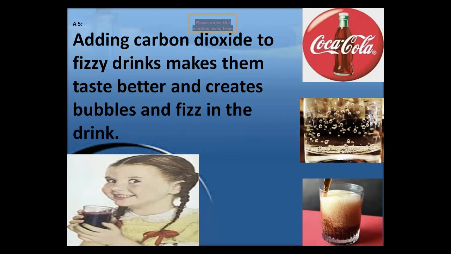When the top is taken off, the pressure is released and the gas escapes as tiny bubbles. A fizzy drink is a mixture of carbon dioxide in liquid, because when we open it the carbon dioxide passes out from the bottle.